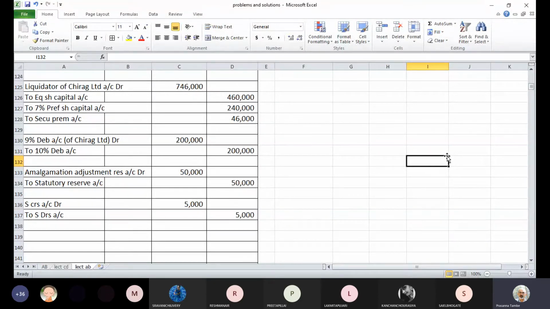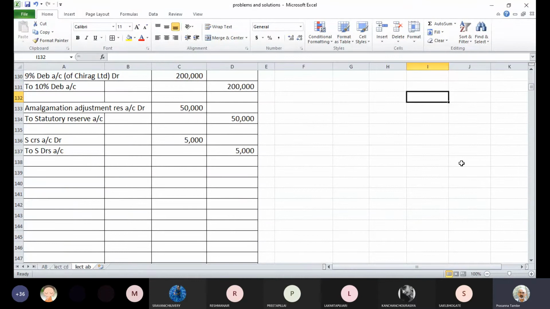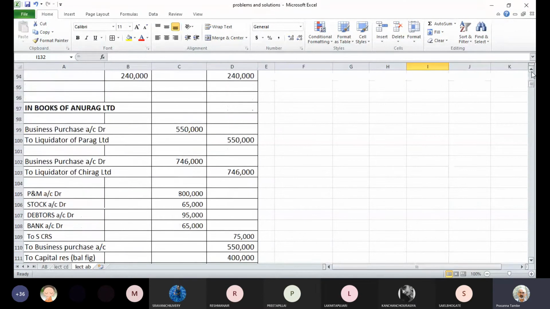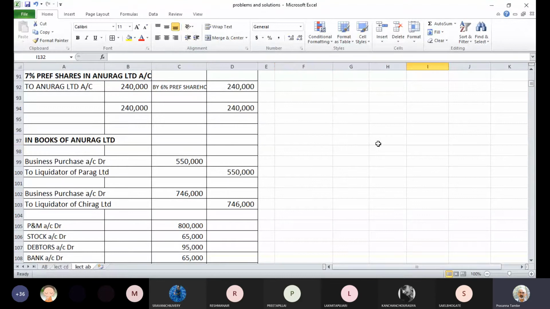We have not done it together. So let me just explain the concept as to how we work on the balance sheet of Anurag Limited after amalgamation. Okay, so let's work on it simultaneously now. I will show you the way out, how we prepare the balance sheet. I'll do it alongside here so that we have clarity as to how we work on this. So I'll prepare it here.